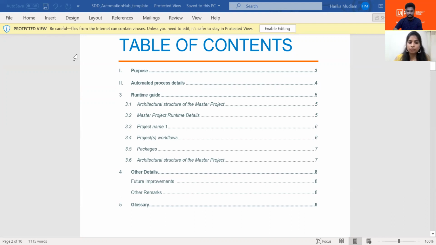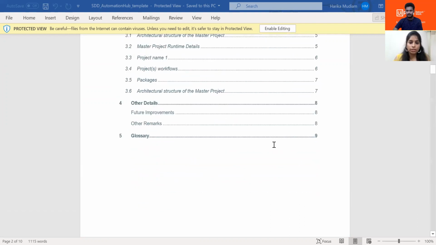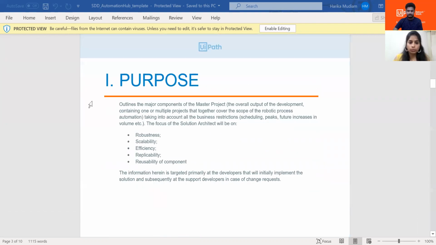So apart from this, I will also mention what other details you can add to this as well. So let's go one by one. If you look at the purpose, it's very clear. It just gives you the outline about what the purpose of using this SDD document is, right?